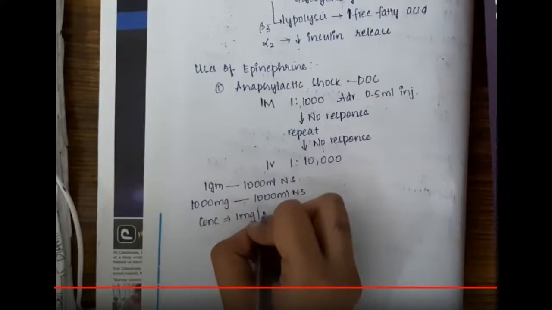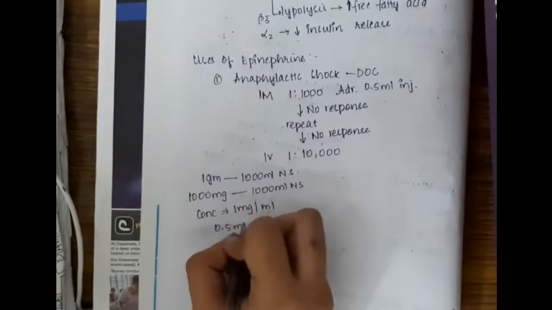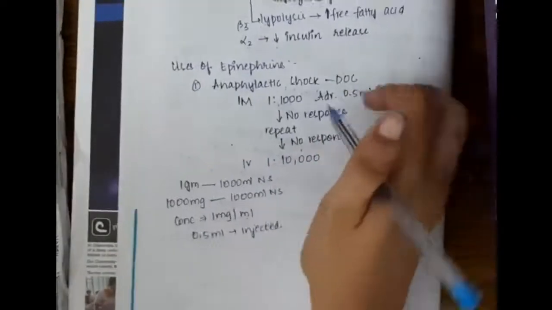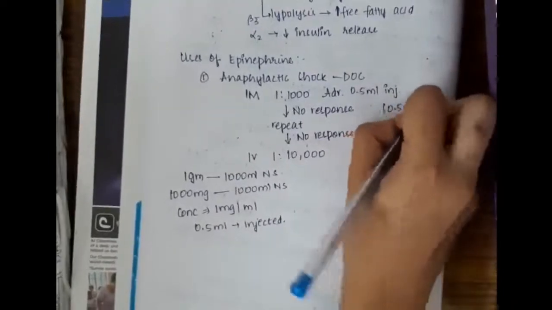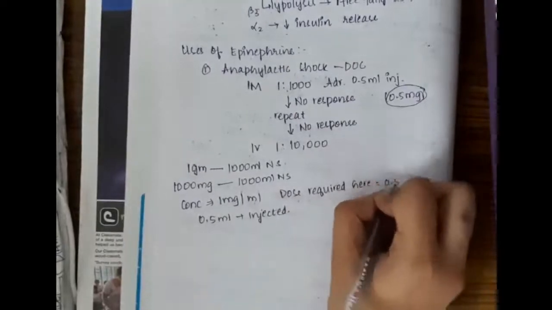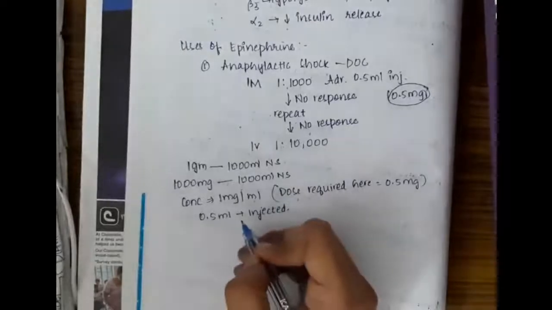But how much do we require? We require a 0.5 ml injection. So if 0.5 ml is injected, it has 0.5 milligrams. The adrenaline dose that is required is 0.5 milligrams in 0.5 ml, right? So this is about the dosage of epinephrine in anaphylactic shock.